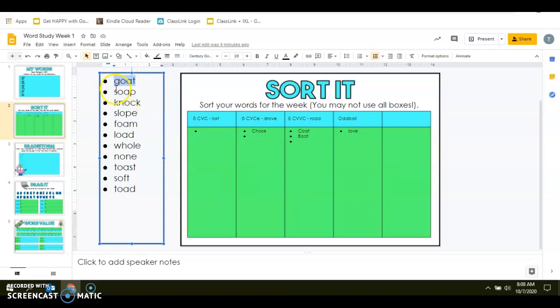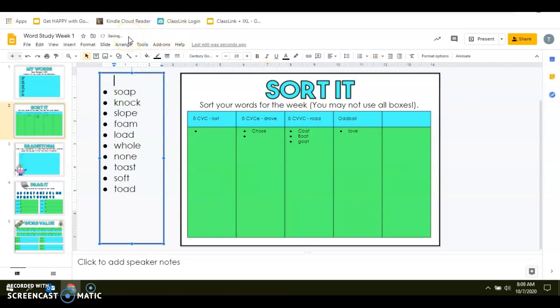All right, I see a consonant and then a vowel, and then a vowel, and then a consonant. That helps me to know I will be putting goat under my third bullet. And this would be similar to coat or boat or road. All right, we've done that one.